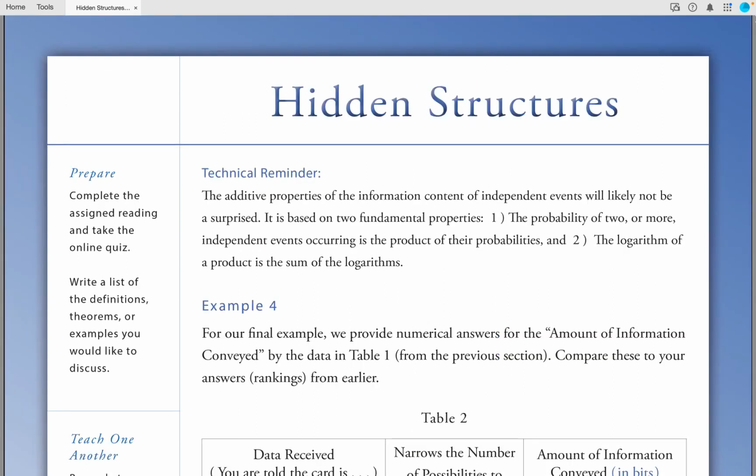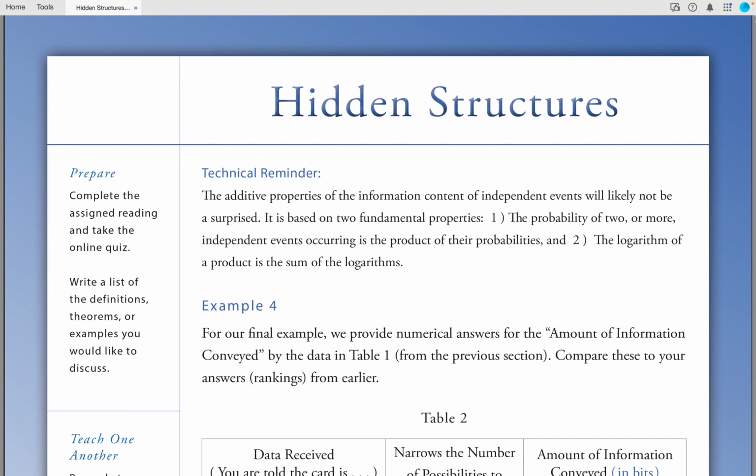Technical reminder: the additive properties of the information content of independent events will likely not be a surprise. It is based on 2 fundamental properties. 1. The probability of 2 or more independent events occurring is the product of the probabilities. And 2. The logarithm of a product is the sum of the logarithms.